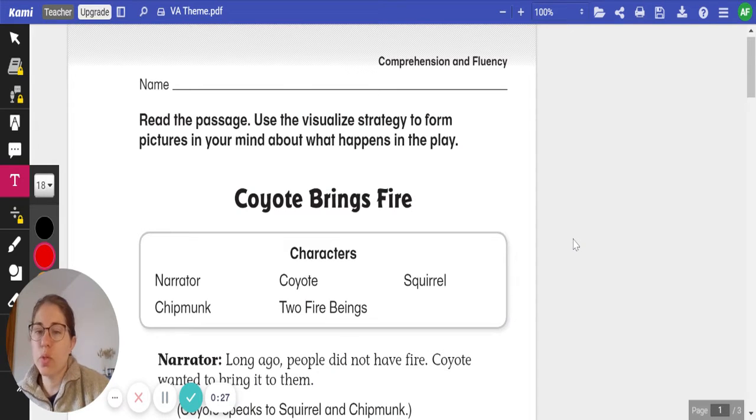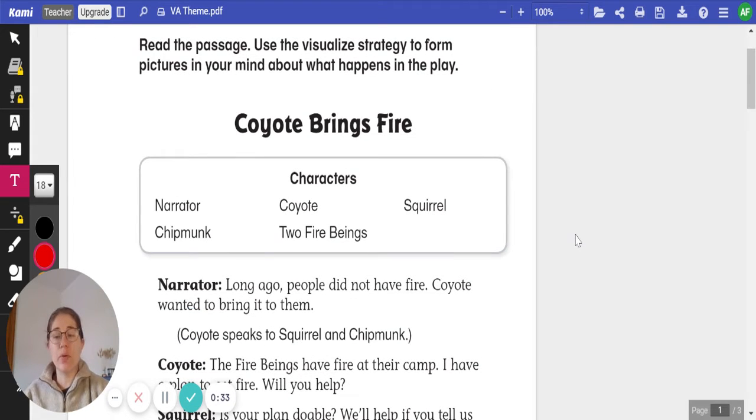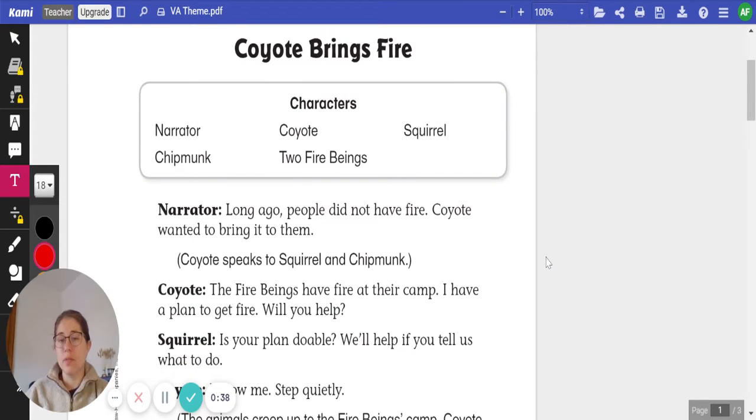To work on theme today, we're going to read a story called Coyote Brings Fire. We're going to work to figure out the theme of the story by what the characters do and say in our story. Our characters are the narrator, chipmunk, coyote, two fire beings, and a squirrel.